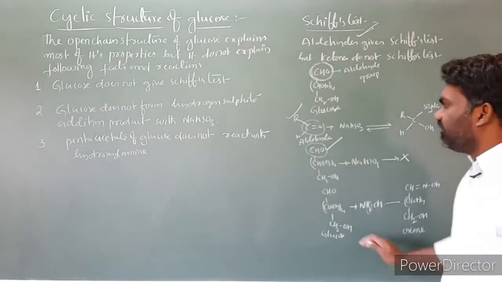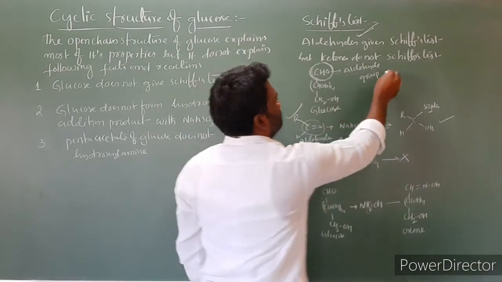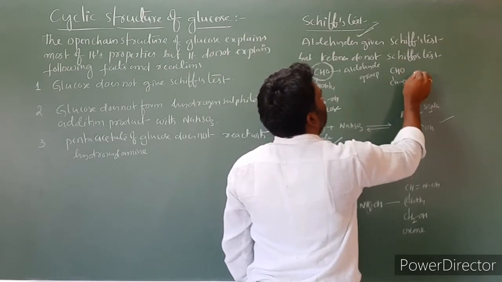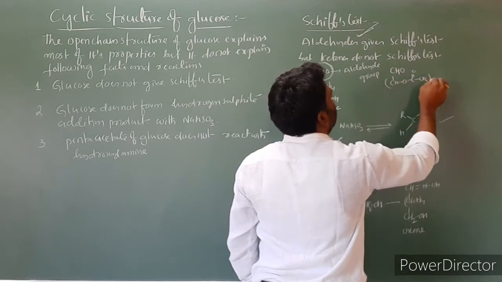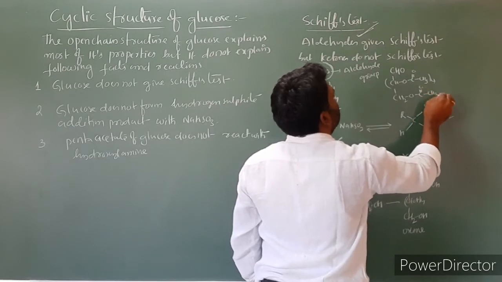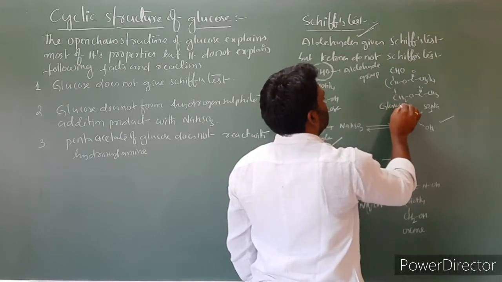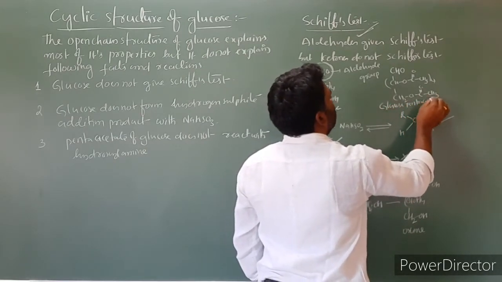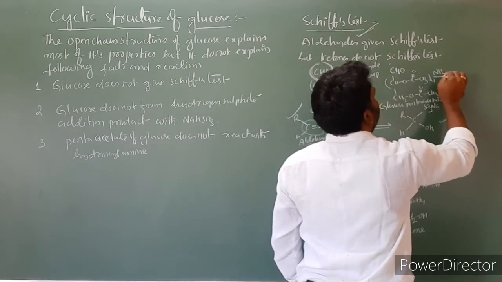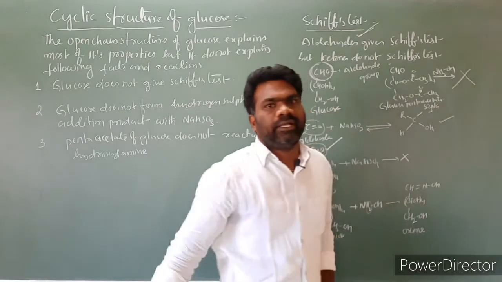This is the reaction. But if you take the pentaacetate of glucose, CHO, then C double bond O CH3 taken 4 times, CH2O C double bond O CH3, this is glucose pentaacetate. Glucose pentaacetate reacting with hydroxylamine gives no formation of any product.